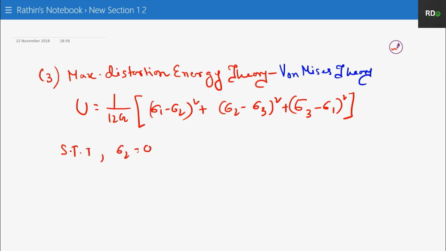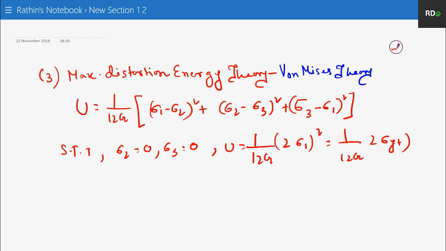Again your sigma 2 is equal to 0 and sigma 3 is equal to 0, because this is the condition in the simple tension test, right? So by putting sigma 2 and sigma 3 equal to 0, your U will become 1 by 12G into 2 into sigma 1 square. And as we have seen for the first case, your sigma 1 is nothing but your sigma yt.